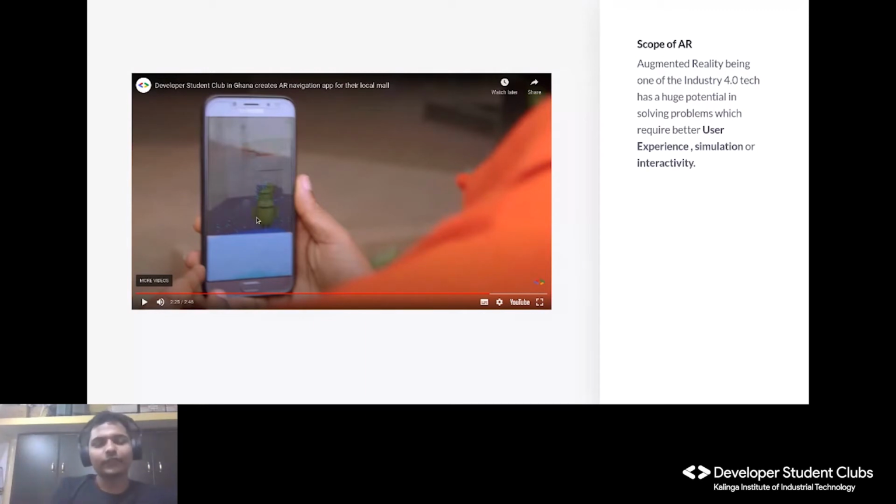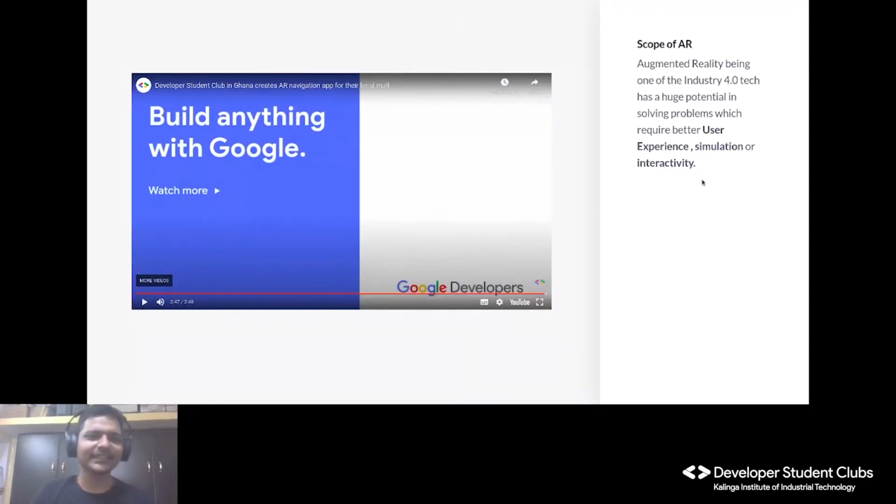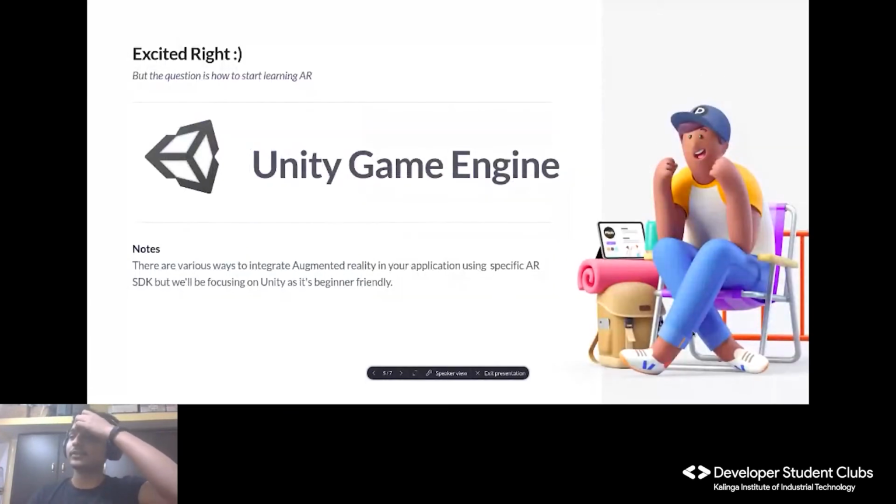They just have to search, let's say I want to visit place A, and you write place A, and on the front of the mall you open the app and the Android emojis will be placed accordingly. This way they are solving a real life problem. You don't have to build those big maps which are way more confusing than solving our problems, and these things help us do that. So that is the power of AR. Just an example. You can find many more examples which you can implement.